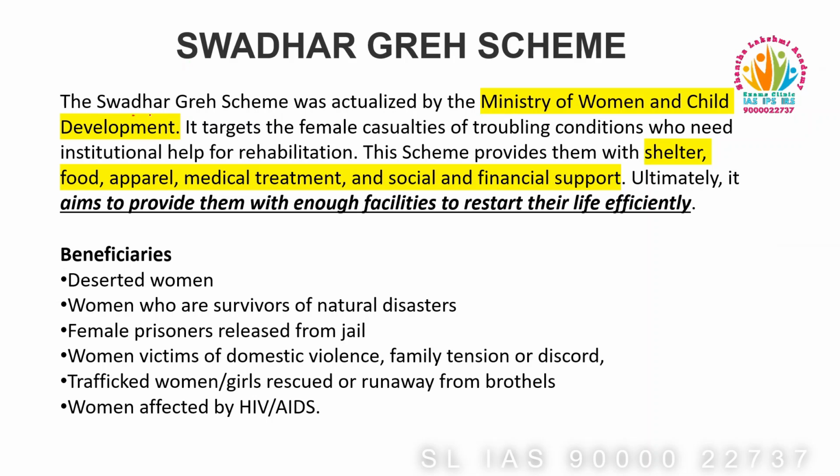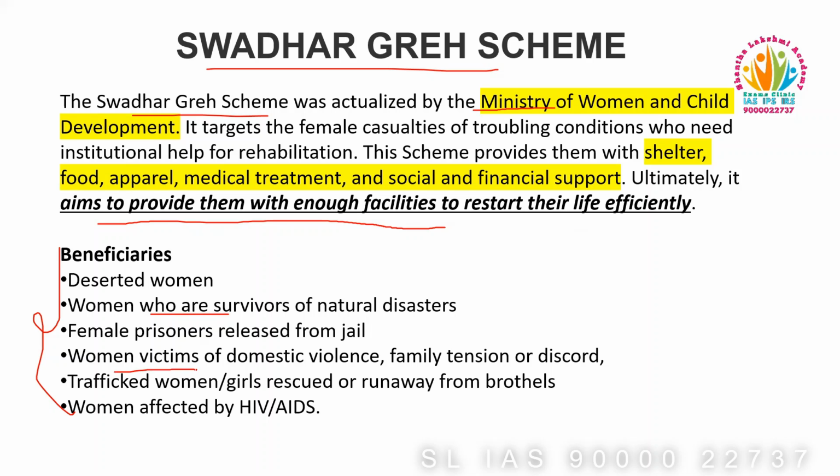This scheme is implemented by the Ministry of Women and Child Development. The aim of this scheme is to provide them enough facilities to restart their life. The beneficiaries of this scheme are deserted women, meaning women who are left alone, and women who are survivors of natural disasters. The female prisoners who are released from jail, and women victims of domestic violence, family tension or discord, trafficked girls or women who were rescued, women who ran away from brothels, and finally women affected by HIV or AIDS.